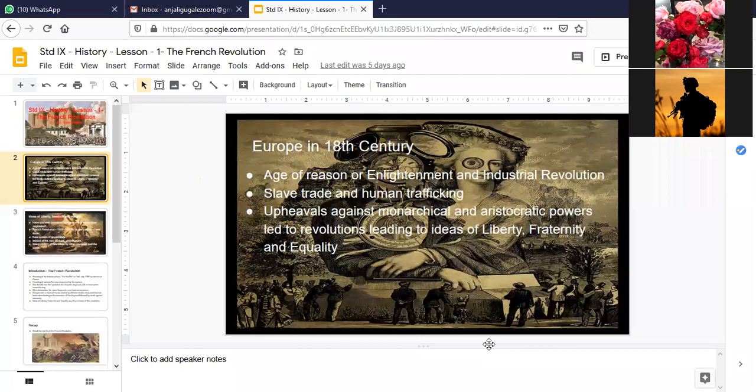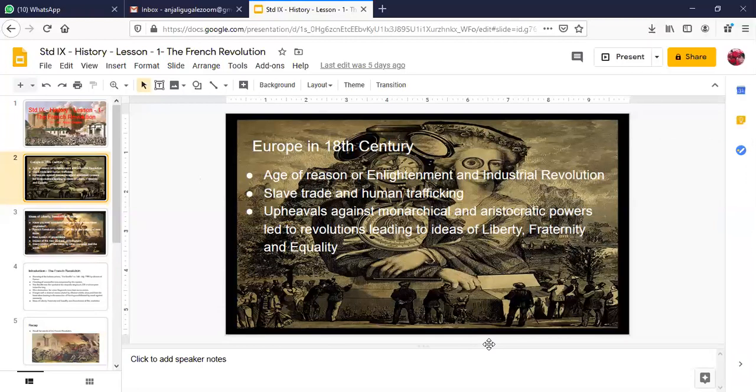It means that various thinkers, philosophers, many scientists appeared during that time, and they started thinking logically about why things happen the way they are happening. For example, the surface of the earth, how day and night happen, why do we see the stars? These kinds of scientific and logical thinking started happening in Europe, especially it began in the 13th century.